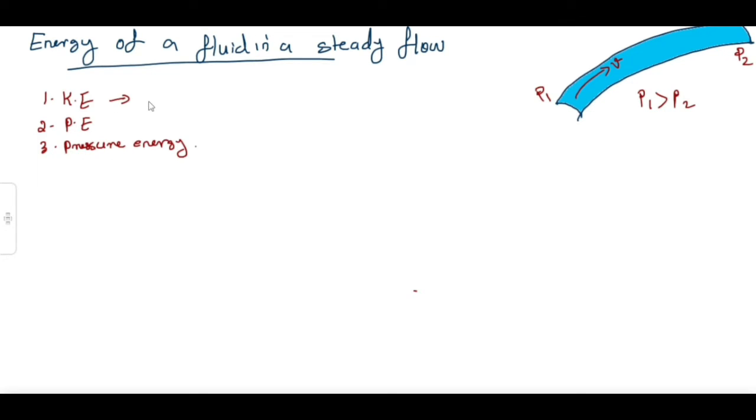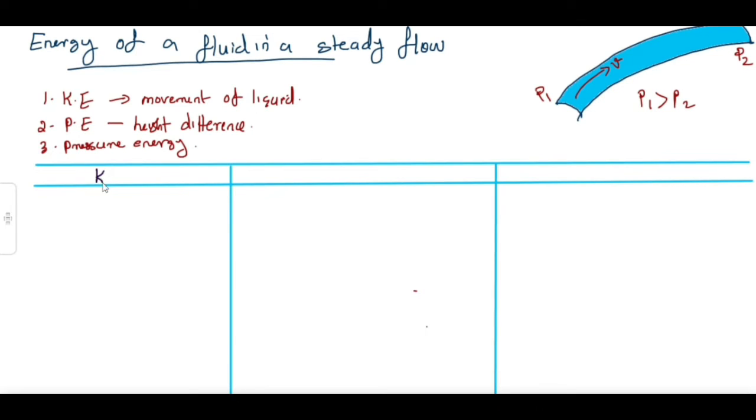Kinetic energy is due to the movement of liquid, that means the liquid is flowing now. Potential energy is due to the height difference. And fluid will flow from one point to another point when there is a pressure difference. So due to this pressure difference there is an energy, and that is called pressure energy. Now let's discuss these three forms of energy.